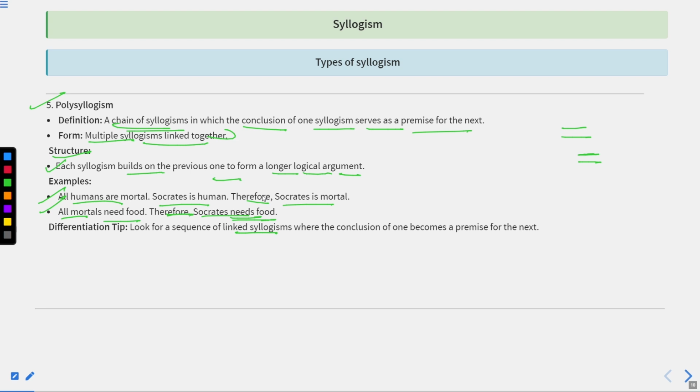For example, if we are talking about a categorical syllogism, there are certain rules that are followed under categorical syllogism, in which we have understood that whenever there is a statement which says that all x are y, it specifically means that some y are x's. So this is a rule talked about in categorical syllogism. So now we know the rule. Unless we know the type, even studying the rule is only going to cause confusion. That is why it becomes very important that we study the rules as well as the types of syllogism. And that is what we are doing in this lecture series.